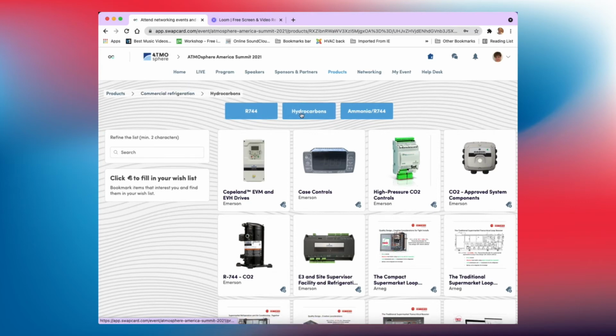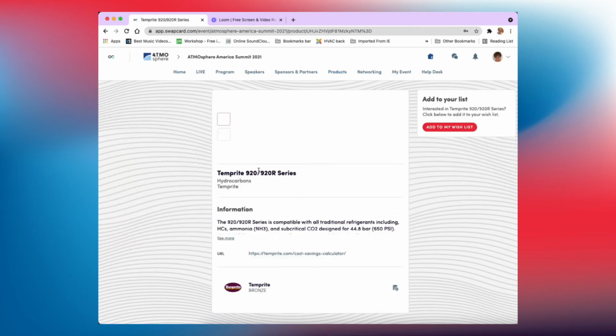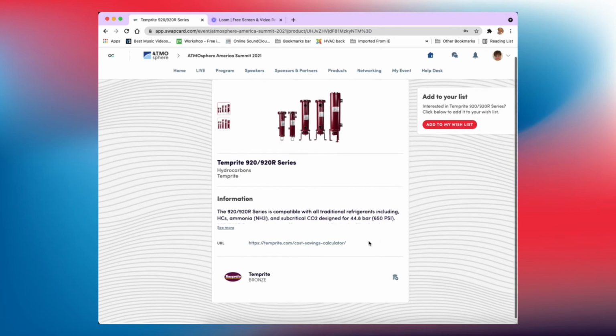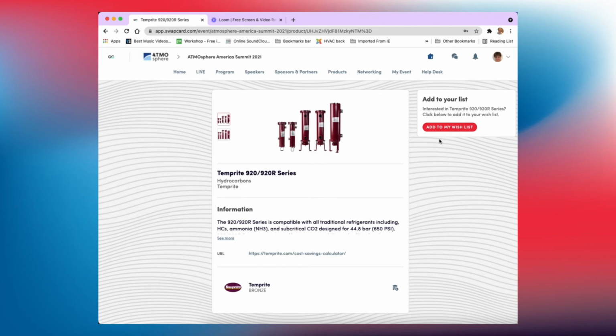So if we go to hydrocarbons, then you'll see these are the options, or the products rather, that match my criteria. And if you go into the product, then it shows you more information about it, a URL about where to get it, and you can add it to your wish list.